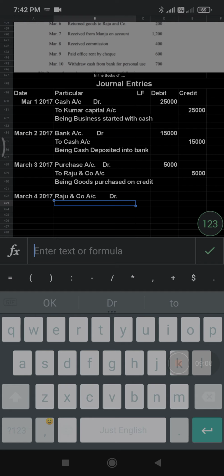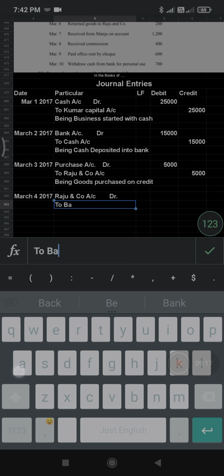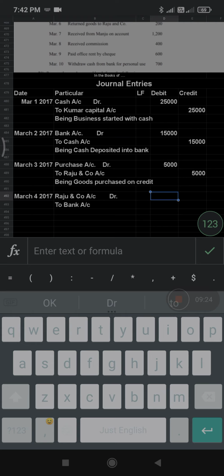Because Raju and company is a receiver, he is the receiver of the check. That's why Raju and company account should be debited, to bank account credit.